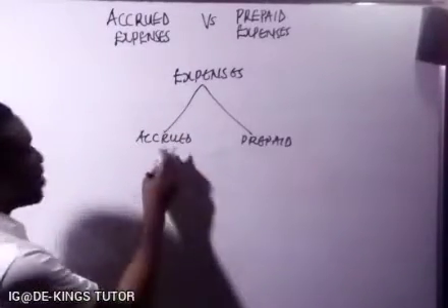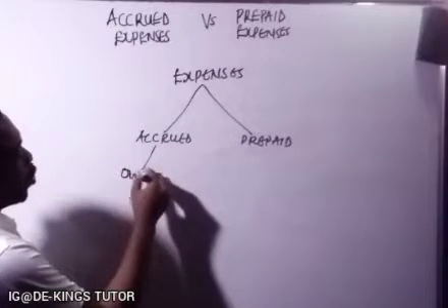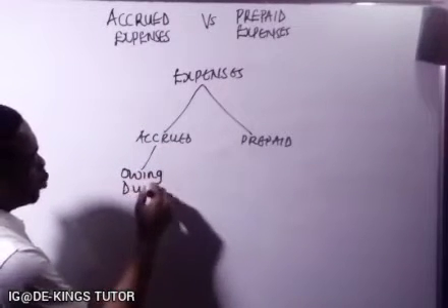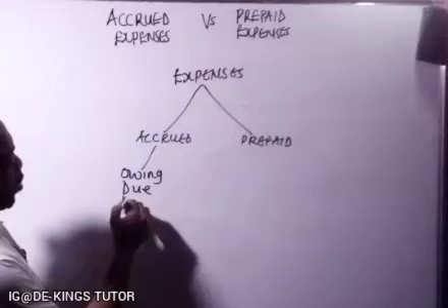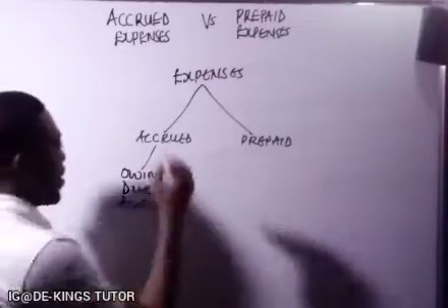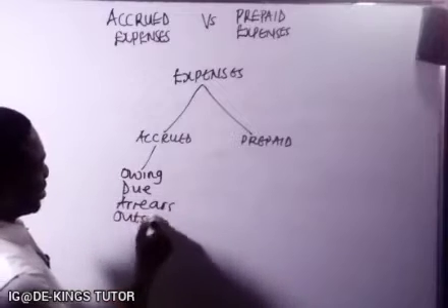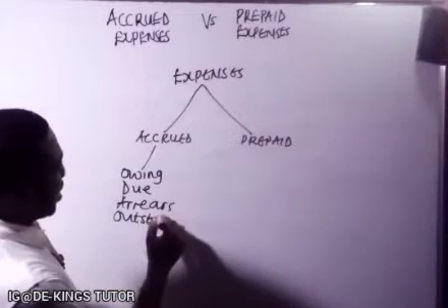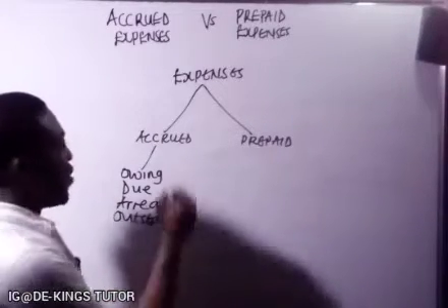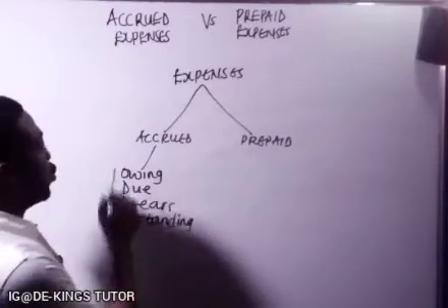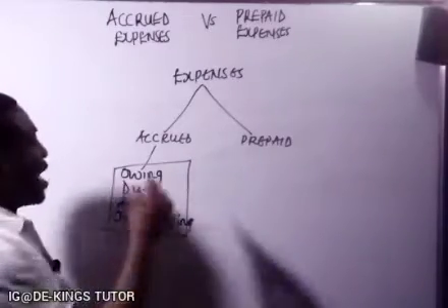So another name for accrued can be what we call owing, due, or in arrears. Okay, these are other names for it, and also outstanding. These are other names that can be used to qualify accrued.